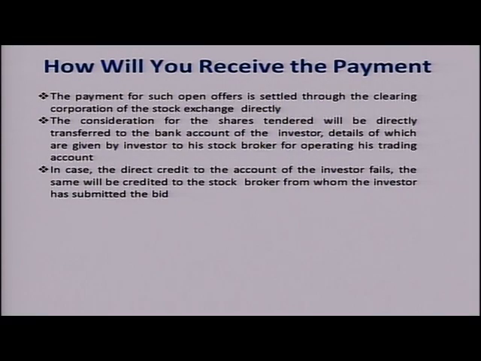Now, how do you receive the payment? You have tendered the shares and they have been accepted, but payment is equally critical. For getting the payment, when you open the trading account, you have provided your details to the stockbroker. In these details, one of the documents is a copy of your bank statement and the cancelled cheque. When you provide the copy of the cancelled cheque, the MICR code, the IFSC code, your account number, and the name of the account holder all get updated into the stockbroker system and also on the stock exchange. So this is required for the purpose of remittance of money after acceptance of shares.